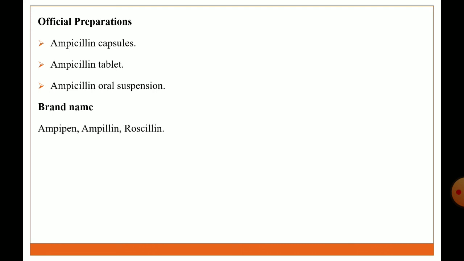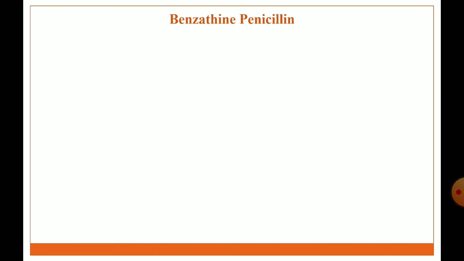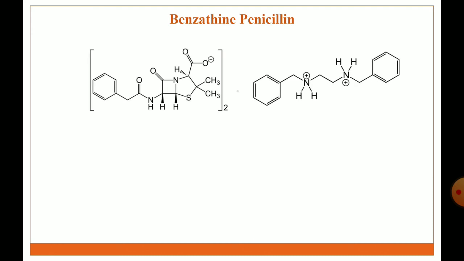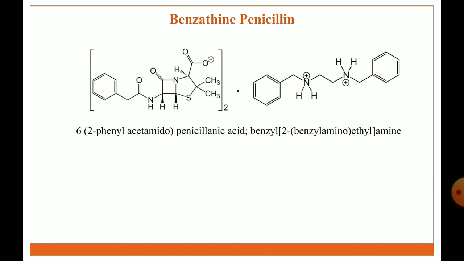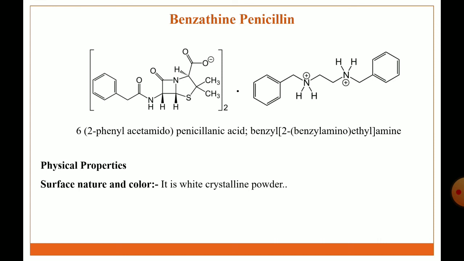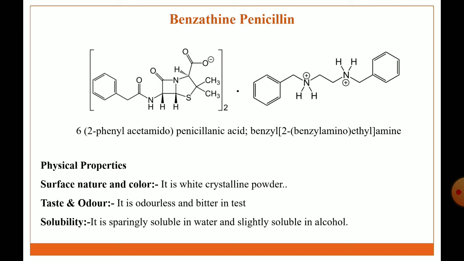Brand names: Ampipen, Ampilin, Roscillin. Next is benzathine penicillin. The structure of benzathine penicillin. IUPAC name is 6-(2-phenylacetamido) penicillanic acid, with N,N'-dibenzylethylenediamine. Physical properties: it is a white crystalline powder. Taste and odor: it is odorless and bitter in taste. Solubility: it is sparingly soluble in water and slightly soluble in alcohol.